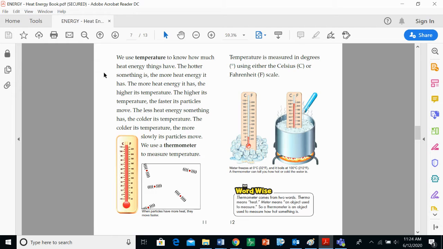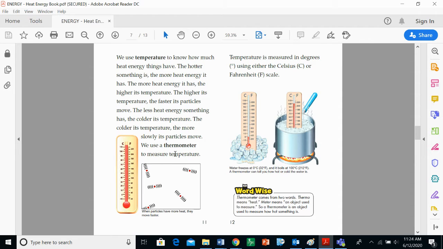We use temperature to know how much heat energy things have. The hotter something is, the more heat energy it has. The more heat energy it has, the higher its temperature. The higher its temperature, the faster its particles move. The less heat energy something has, the colder its temperature. The colder its temperature, the more slowly its particles move.